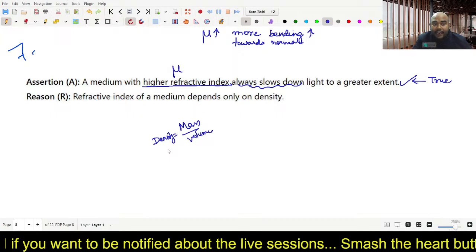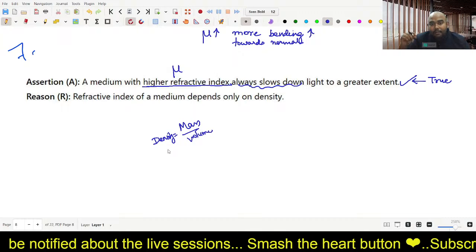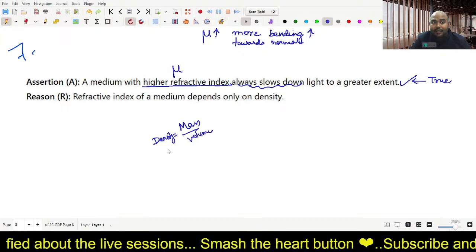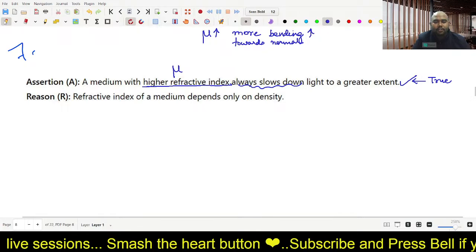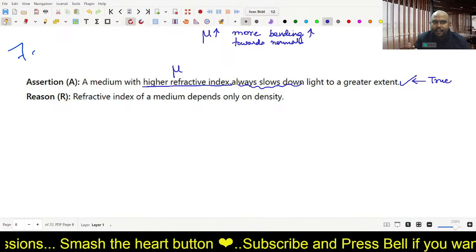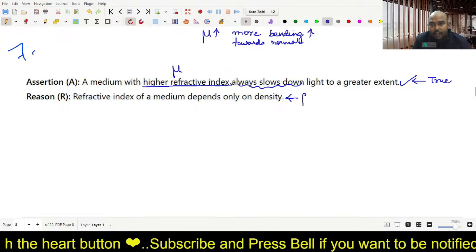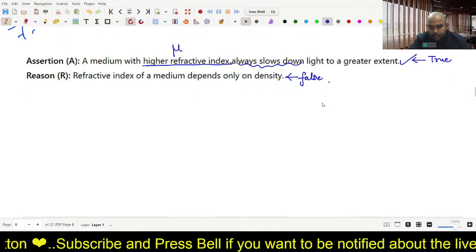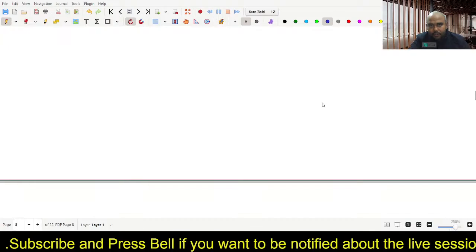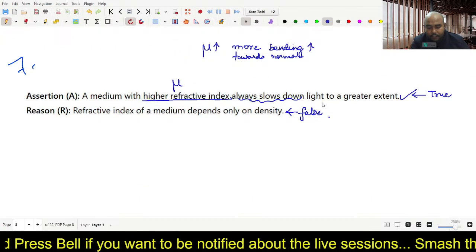But in case of light, when we are talking about rarer and denser medium, denser does not mean that density. It means optical density, which is a completely different concept that you have not studied at all. You have just used the words denser, rarer, but you don't know what optical density is. So this statement is false. It does not depend on density. It depends on optical density. Now, so what will you say in question 7? Assertion is true, reason is false. That is it.